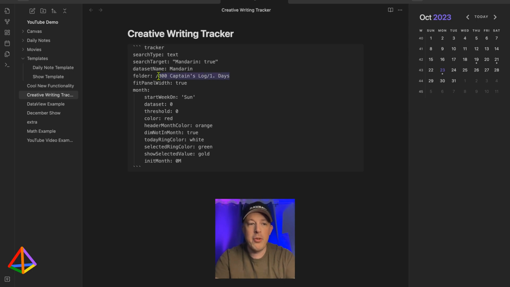But here in this example Vault, it's daily notes. So we'll say daily notes here, and data set name. So instead of Mandarin, it'll be creative writing. And the way that I've got it to work, I'm not saying that this is the right way to do it, but it's searching the text of the file, and the front matter will have the element, and then if it's true or false. So here we want to put in creative writing and true.